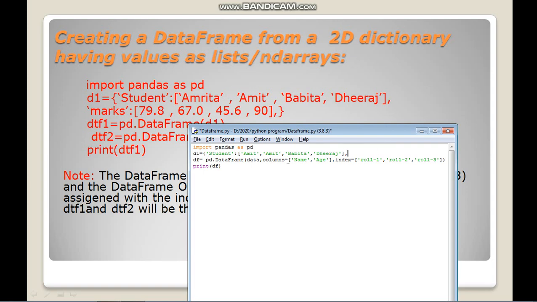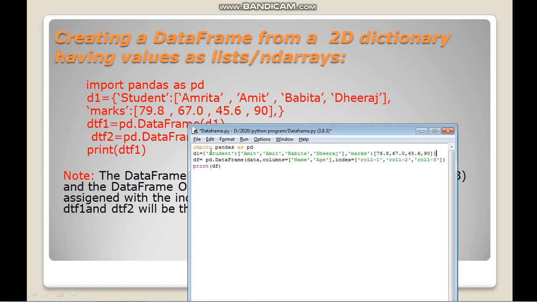This is the first value for the first key student. Okay, then the second key is marks, any value you can use. I am using the same values which I have written in the slide so that you can understand it better. So I will add it. Yeah, now the dictionary D1 has been created.